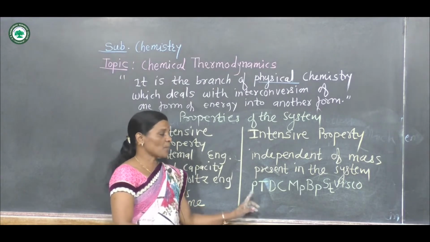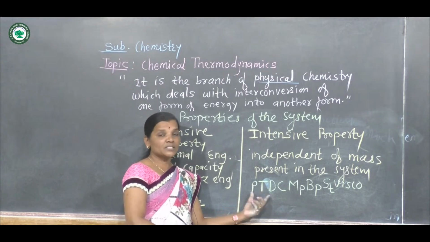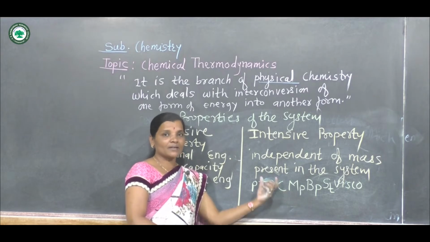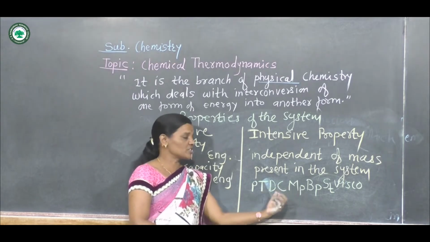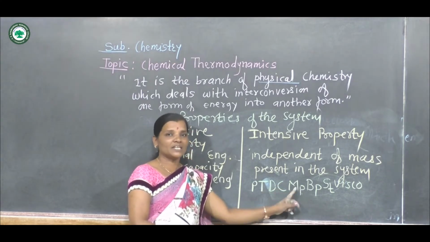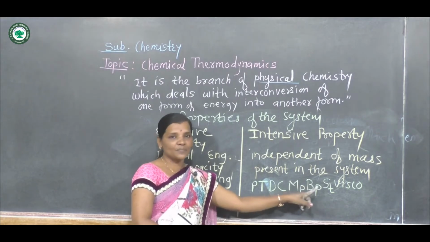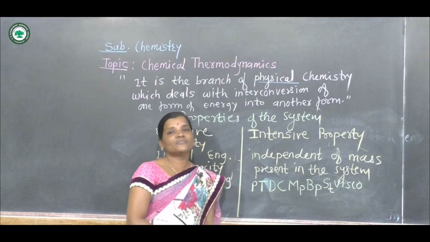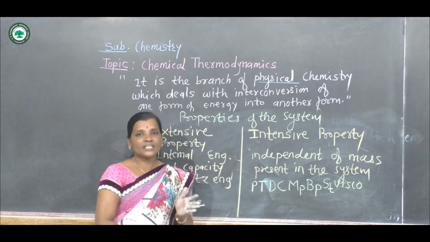How to remember these properties? PT, this is the initial of PT Usha. Okay, DC, that is direct current. But here consider D means density, C means concentration. MP, Madhya Pradesh, that is melting point. Bhopal, that is BP. ST, that is surface tension. And VSCO means viscosity. These are the intensive properties.